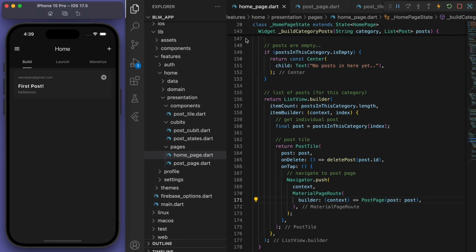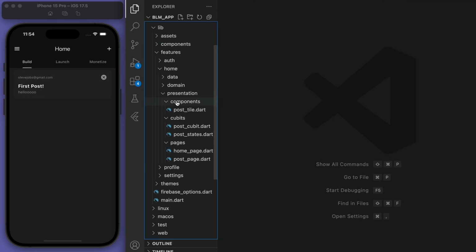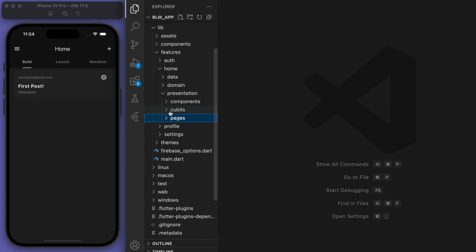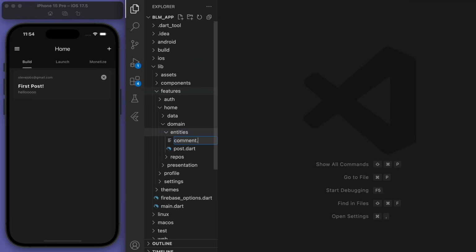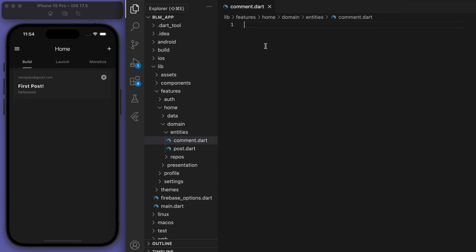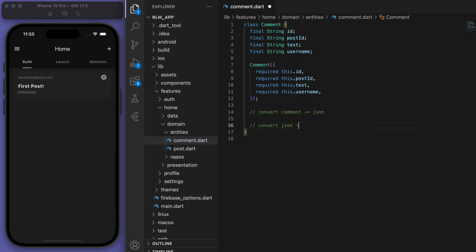Beautiful. Now we're going to focus on adding comments so that we can have a nice little discussion community here. So I'm going to create a new entity called comment. And so this one will have its individual ID, but also the post ID that it's associated with, the text and the username. Cool, so let's have a method to convert the comment to JSON and JSON back to the comment so that we can save it in Firebase.